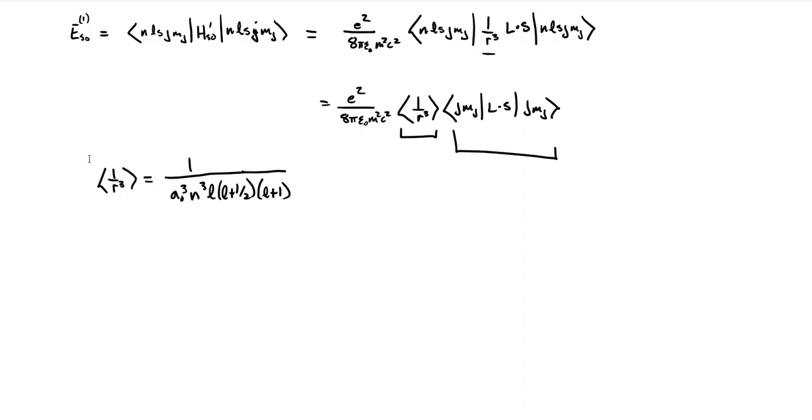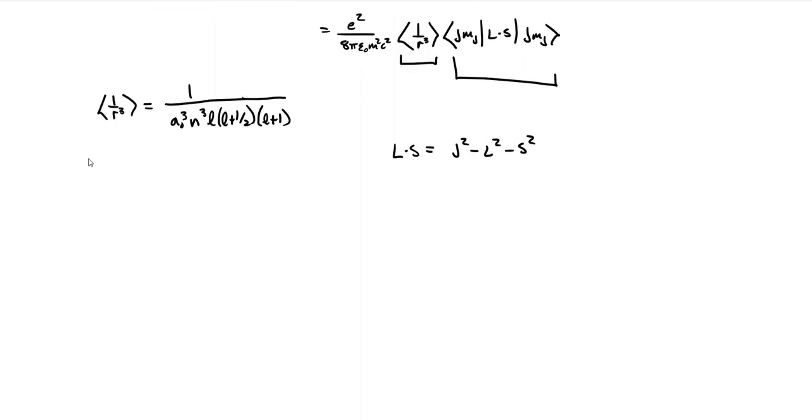We just showed that L dot S can be written as 1/2 (J squared minus L squared minus S squared), and we know the action of all of those operators on our coupled basis. J squared acting on the n l s j m_j state gives us h bar squared j(j plus 1) times that same state.